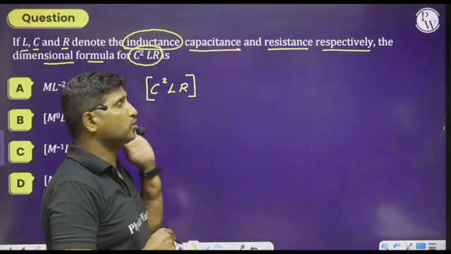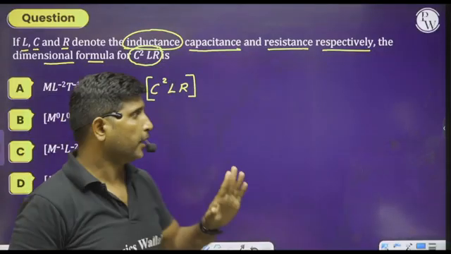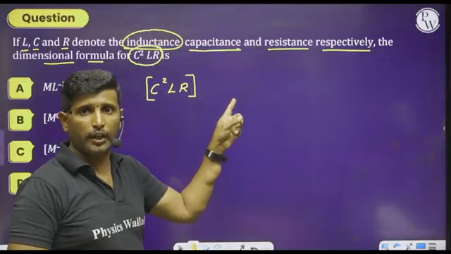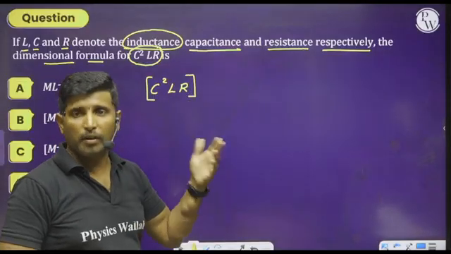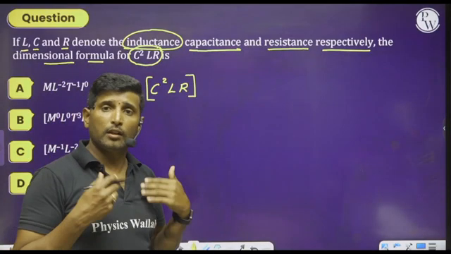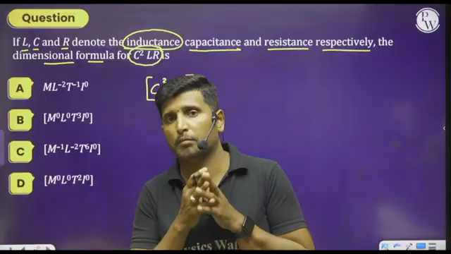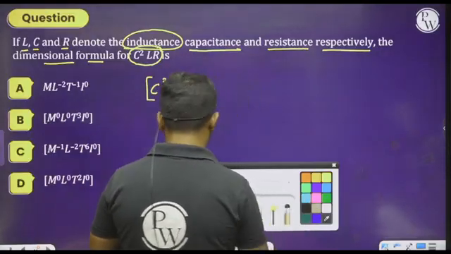So see here, such type of problems can be solved in two methods. One, by substituting the dimensions of individual quantities in the given expression and simplifying. Otherwise, we can also do such type of problem by remembering the standard formulas. I am going to explain the second method.